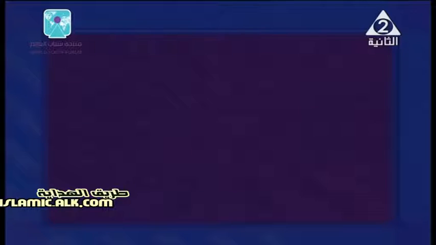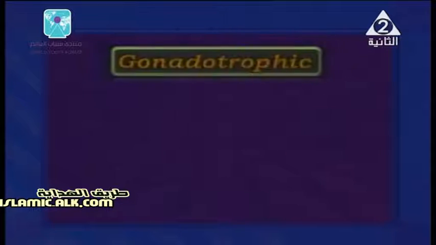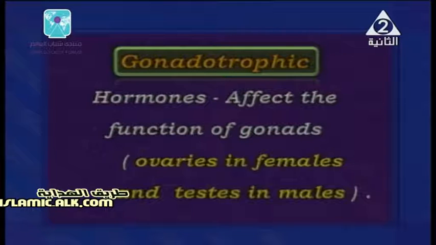The last one is the gonadotropic hormones, which affect, from the name, the functions of the gonads, which are ovaries in females and testes in males.